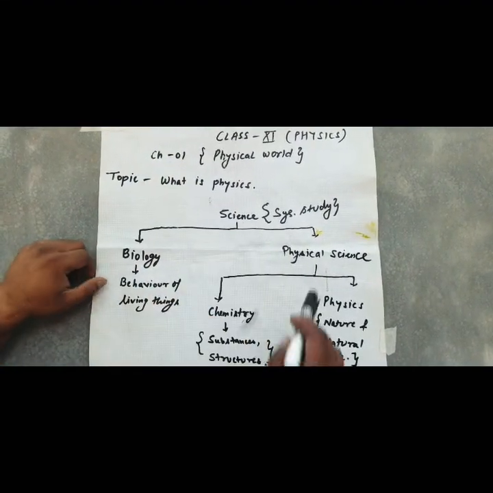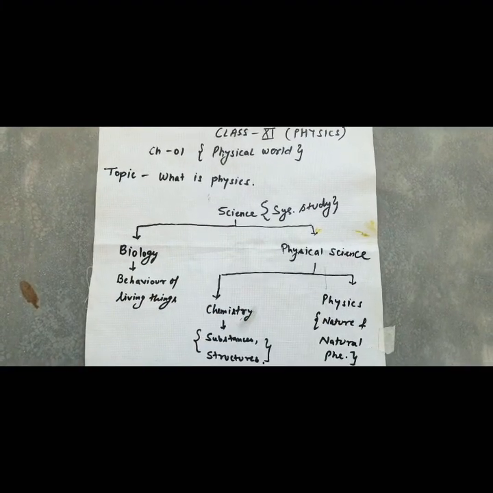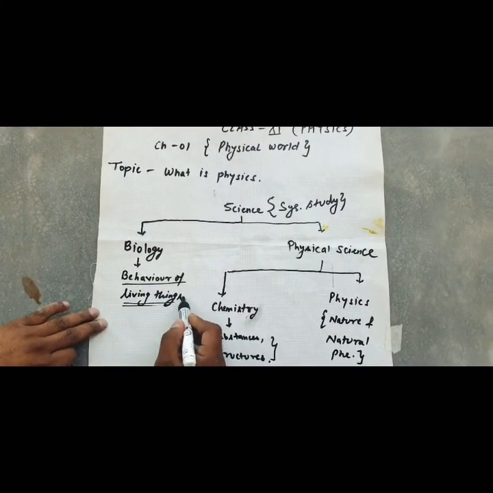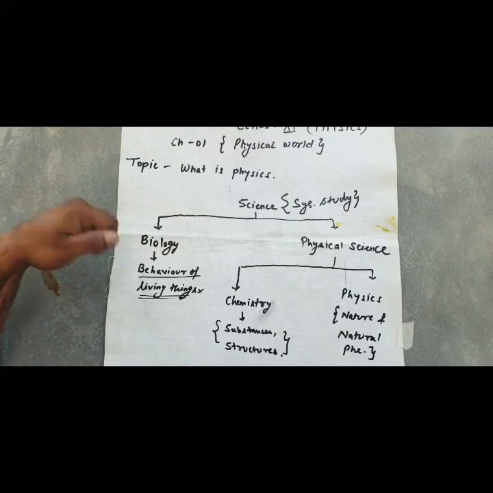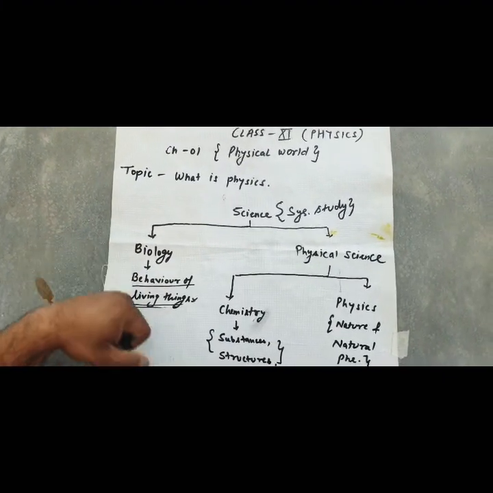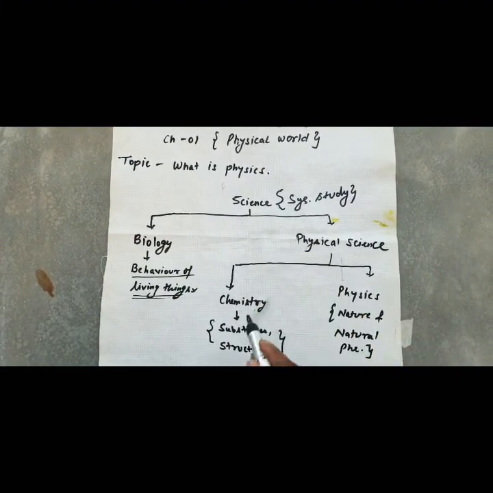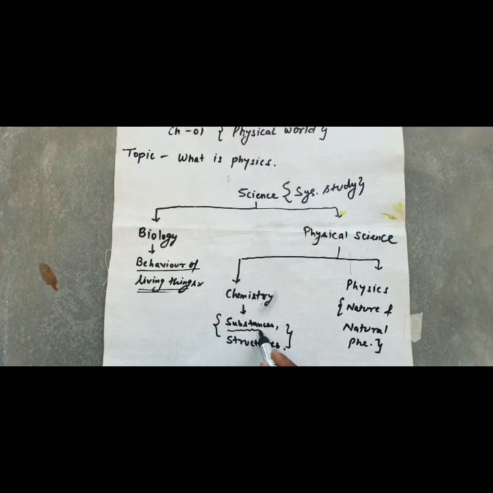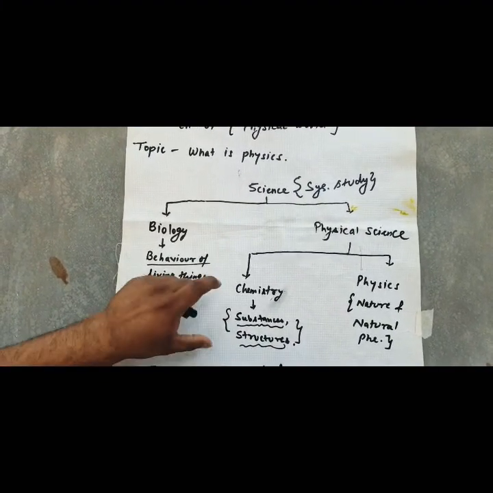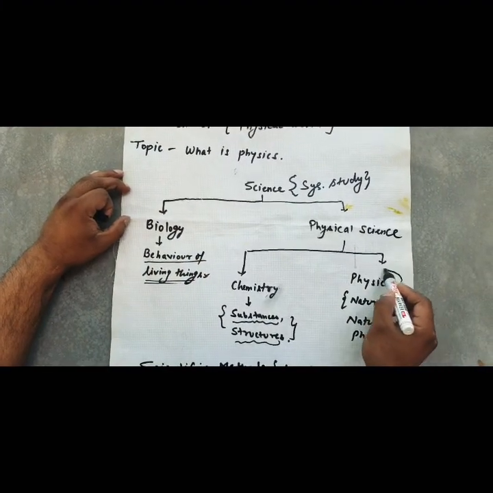Now there are two classifications of science. One is biology, another is physical science. In biology we will study the behavior of living things. As we all know, what are living things? We all are living things, animals, organisms. This study comes in biology. In physical science, one portion is chemistry, another is physics. In chemistry we will study the nature of substances, their structure, behavior, and all these things come in chemistry. We have to study about physics.